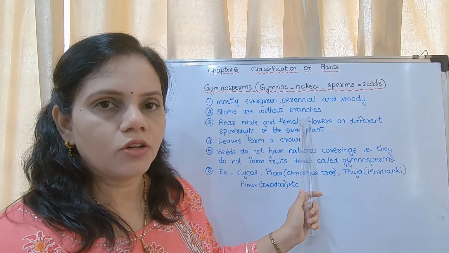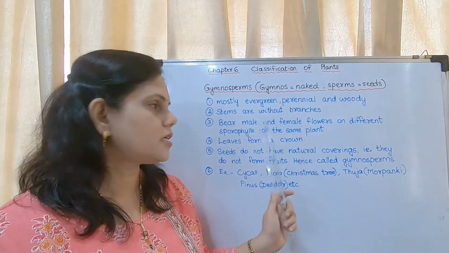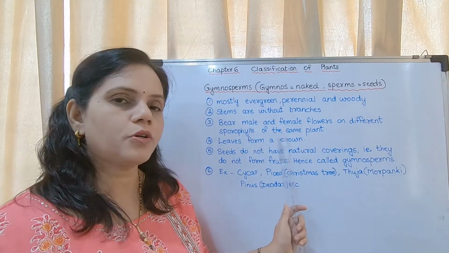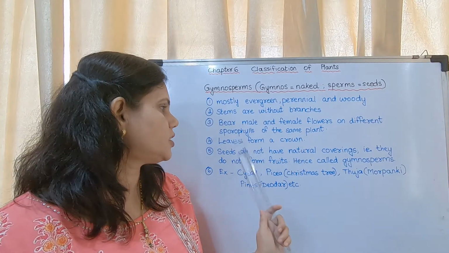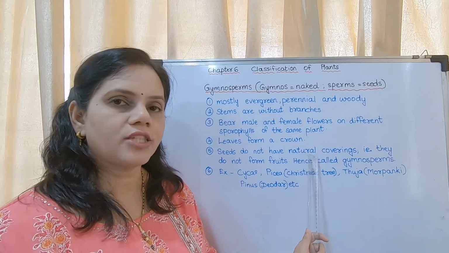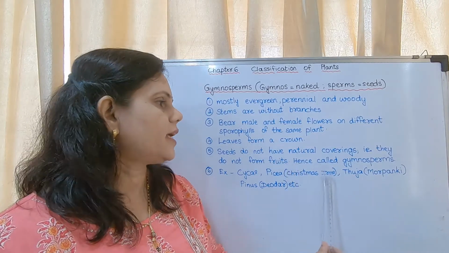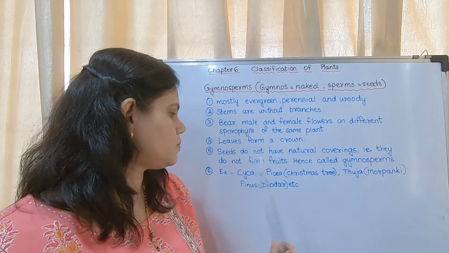Stems are without branches. They bear male and female flowers on different sporophylls of the same plant. Leaves form a crown. Seeds do not have natural coverings, that is, they do not form fruits. Hence, they are called gymnosperms.